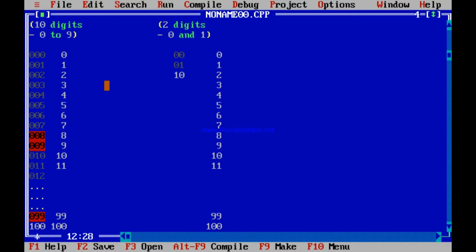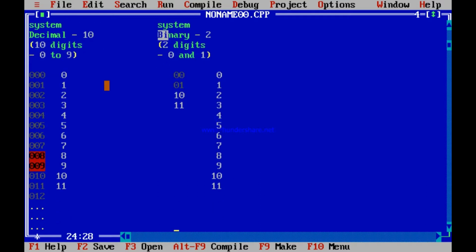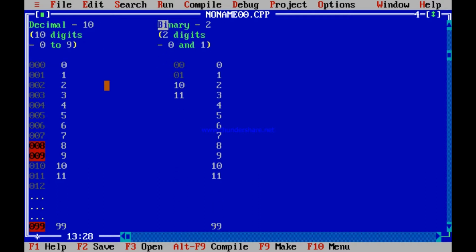How is 3 represented? 1 1. Check out, 1 1 is not 11. In binary, 1 1 is not 11. 1 1 is 3, because you cannot have any more digits apart from 0 and 1. Because after 1 0, if you have to increase, what to do? You can only increase this 0 to 1 and make it 1 1.